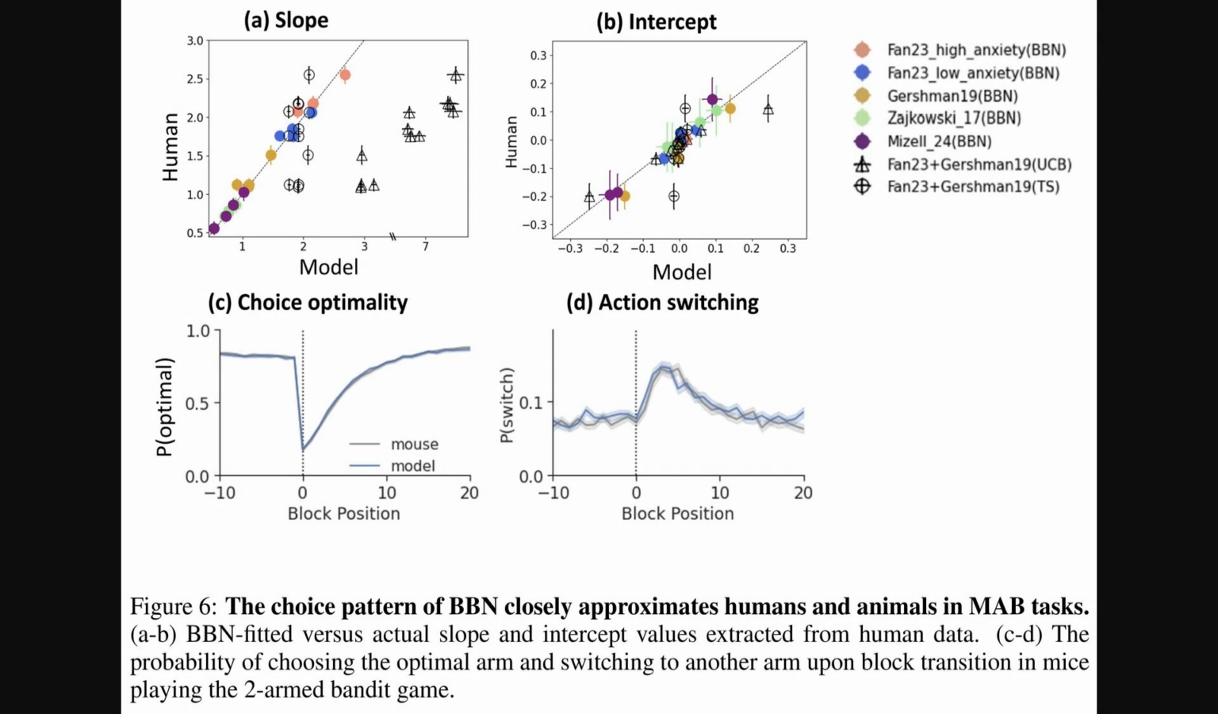Alright, so after comparing BBN to other algorithms, Figure 6 shifts focus to biological plausibility. Panels A and B compare the model's fitted slope and intercept, those parameters we saw earlier, directly against actual human behavioral data from bandit tasks. You can see a pretty good alignment there. Then, panels C and D show BBN replicating choice optimality and action switching patterns observed in mice, particularly around block transitions, further grounding the model in observed biological behavior.